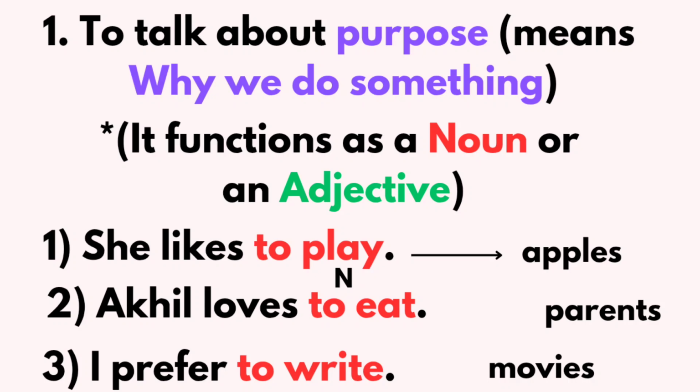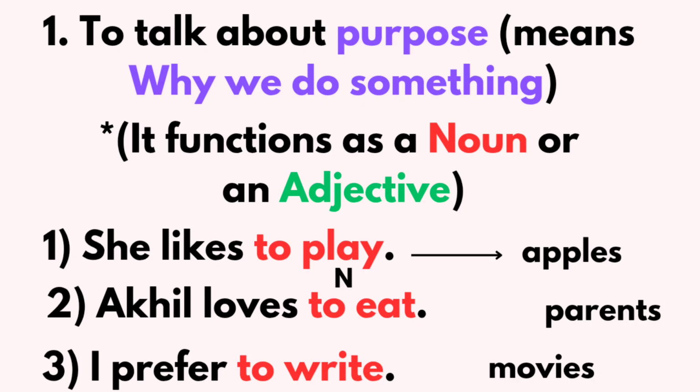Remember, if you remove the infinitive in that position, in that sentence, and replace it with any noun, and the sentence has its own meaning, right? She likes to play. She likes apples. Akhil loves to eat. Akhil loves parents. I prefer to write. I prefer movies. So what did I do?